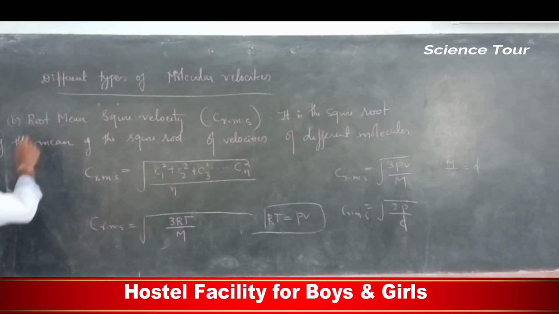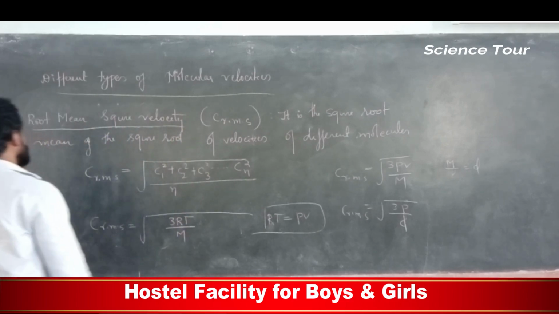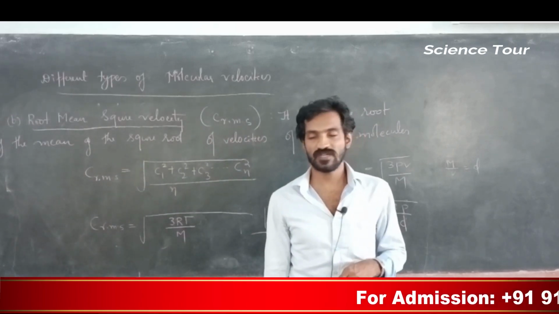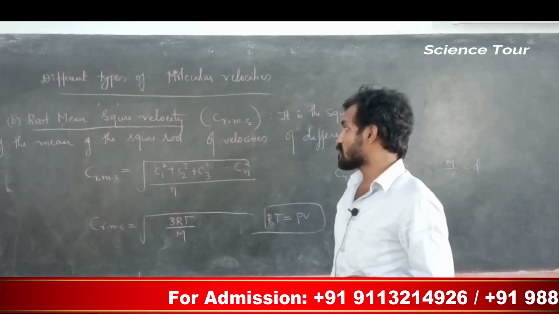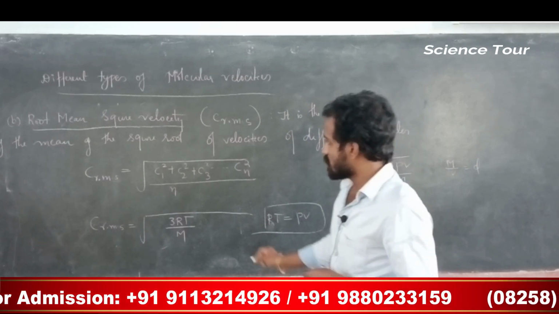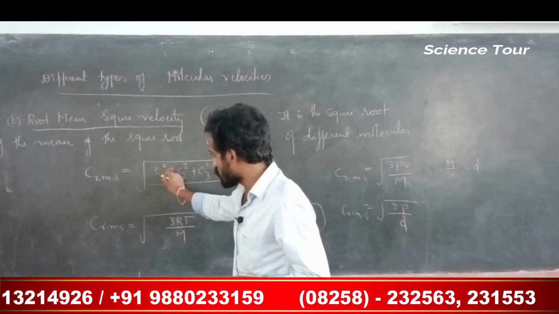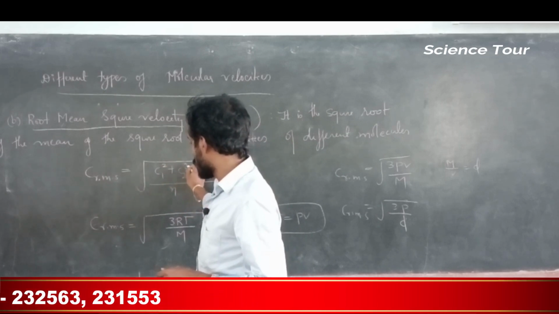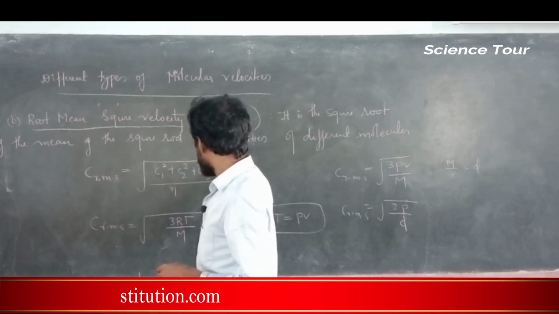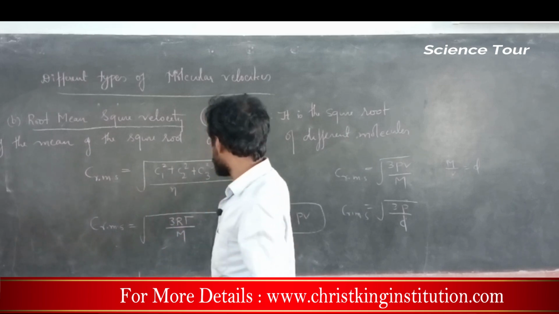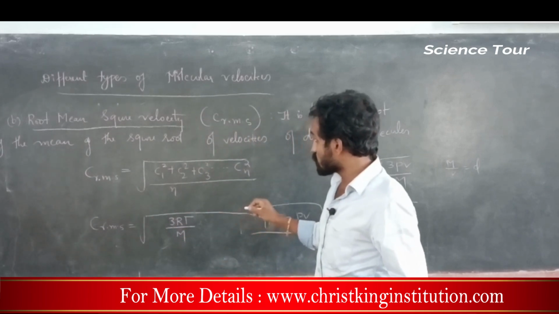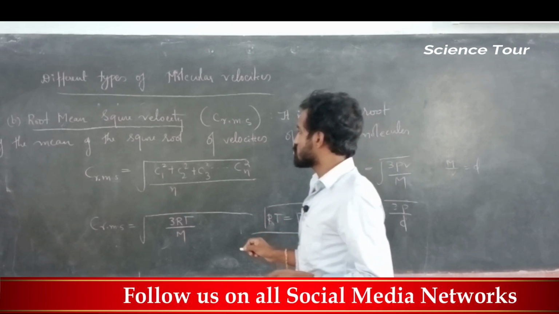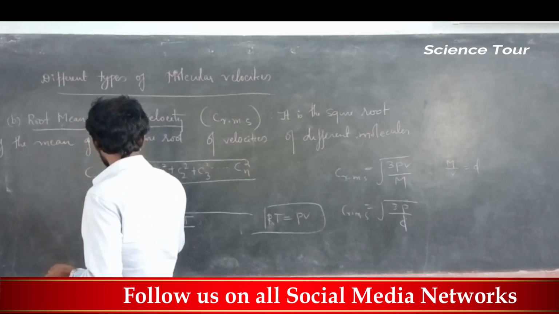Okay, my dear students, next type of velocity, root mean square velocity, is represented by CRMS. RMS means root mean square velocity. It is the square root of the mean of the squares. You are squaring each velocity: number 1 molecule squaring, number 2 molecule squaring, number 3 molecule squaring. So n number of molecules is there, so Cn square. So it is the square root of the mean of the squares.